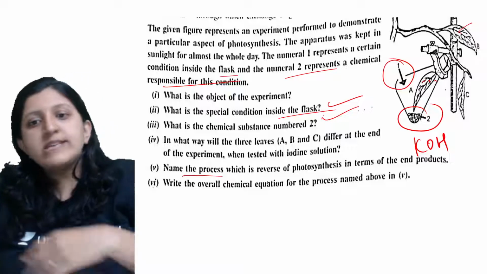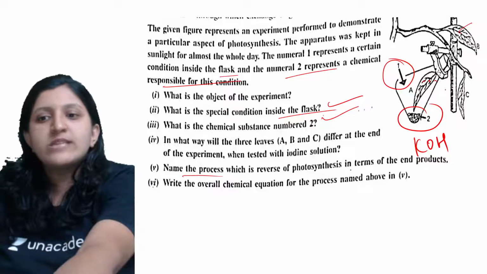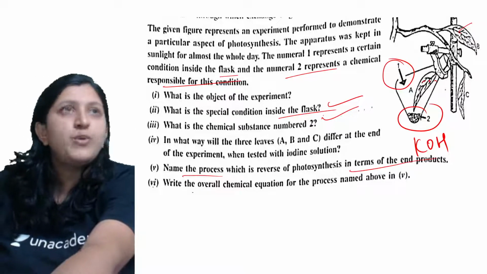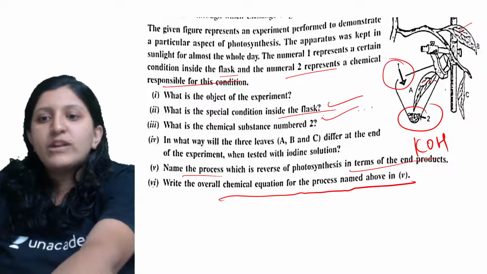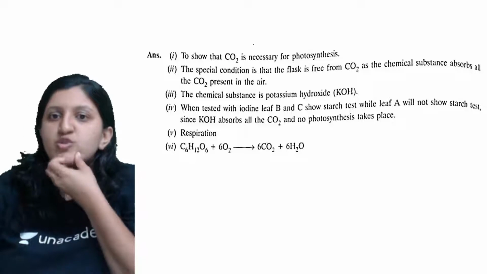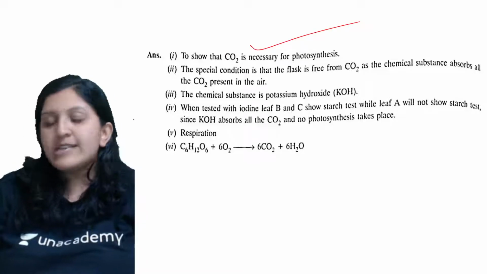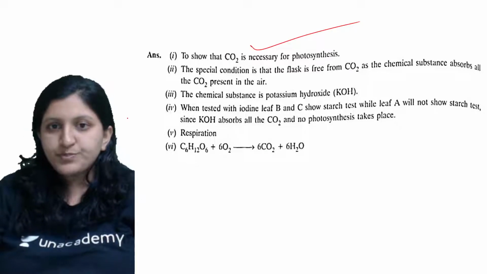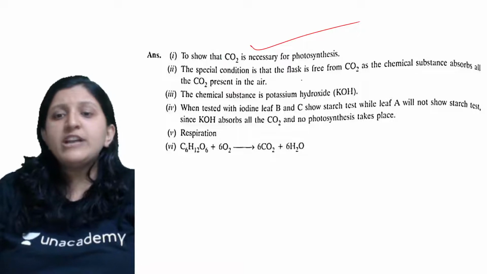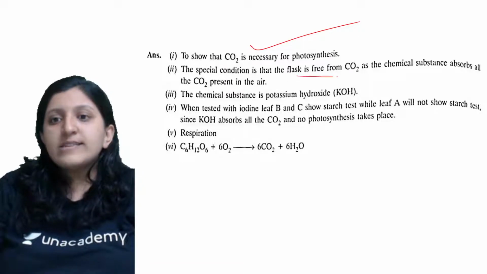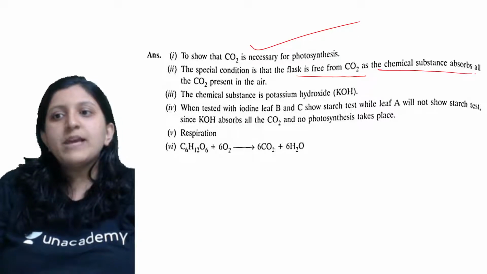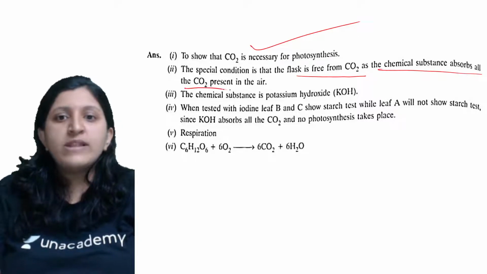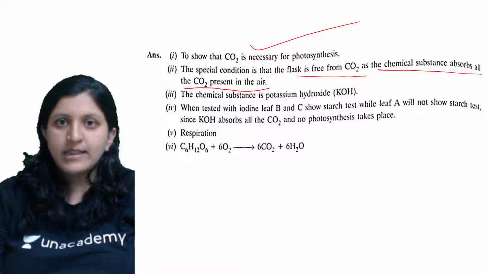Name the process which is the reverse of photosynthesis, in terms of end products. Write the overall chemical equation for the process named above. And show that carbon dioxide is necessary for photosynthesis. Okay, so the special condition is that the flask is free from carbon dioxide, as the chemical substance absorbs all the carbon dioxide present in the air.